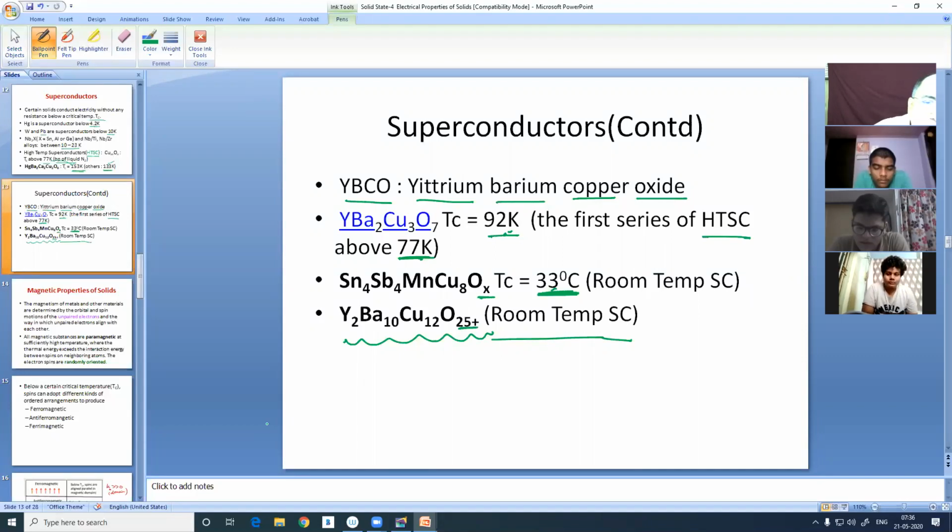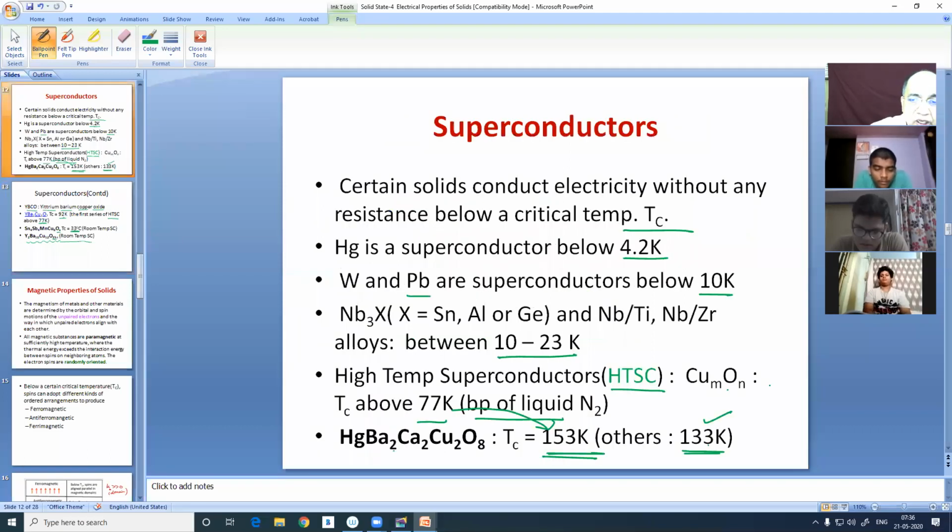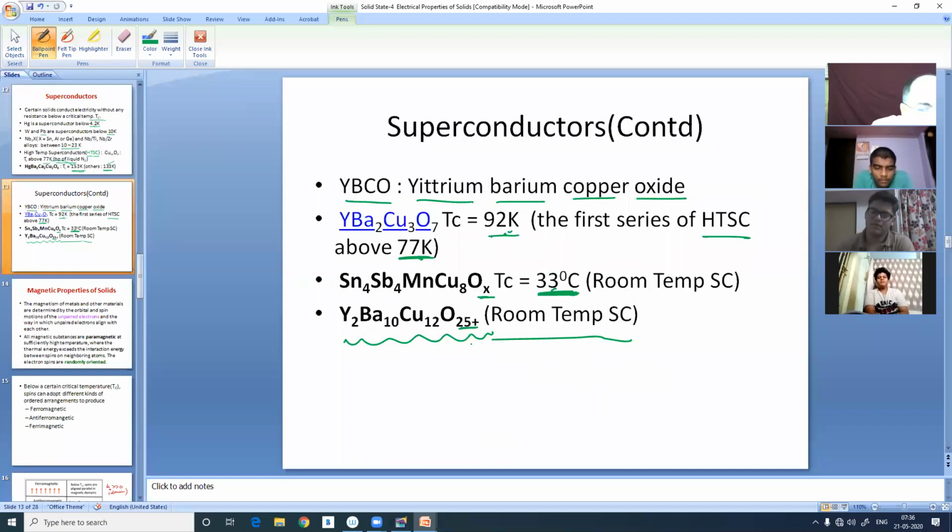They are usually low. So the first group of high temperature superconductors were the non-stoichiometric copper oxides. And then YBCO and other alloys, other compounds, mixed oxides came into existence. And now scientists claim that they have been successful in preparing superconductors even at room temperature.